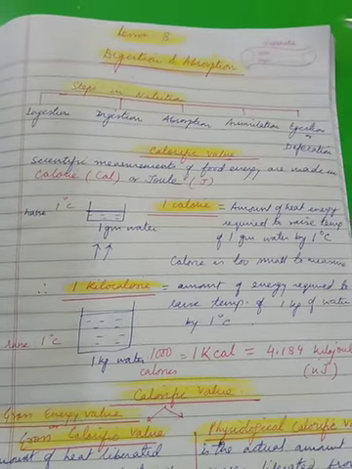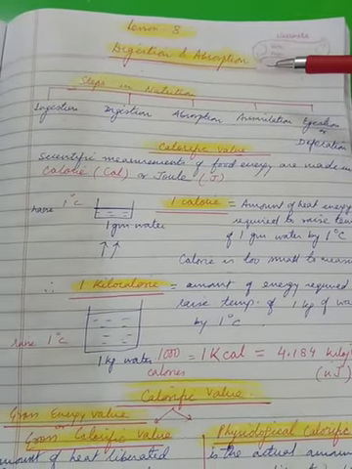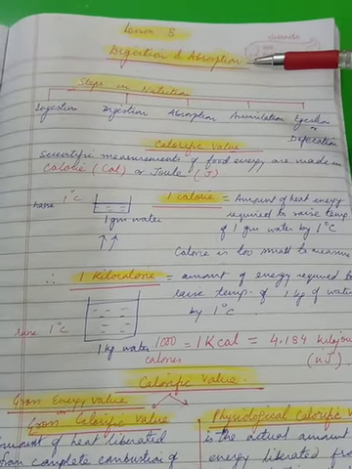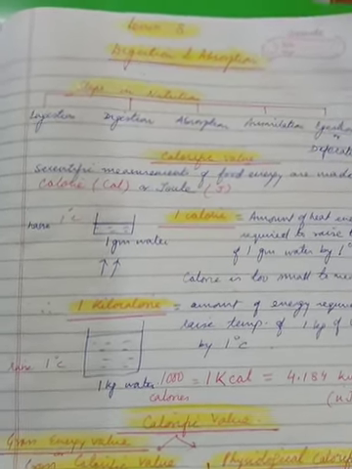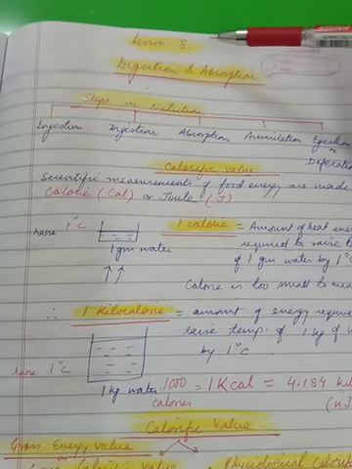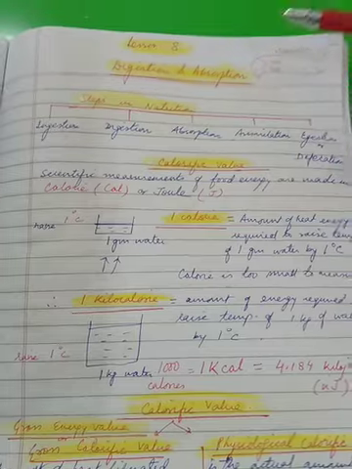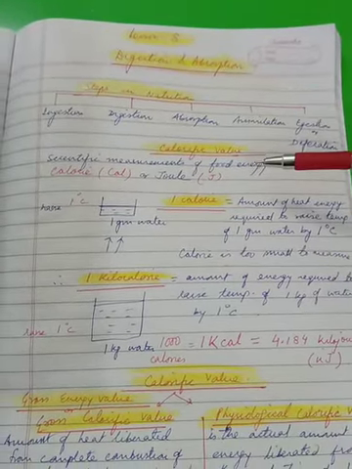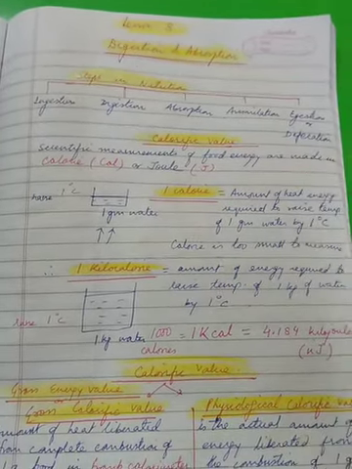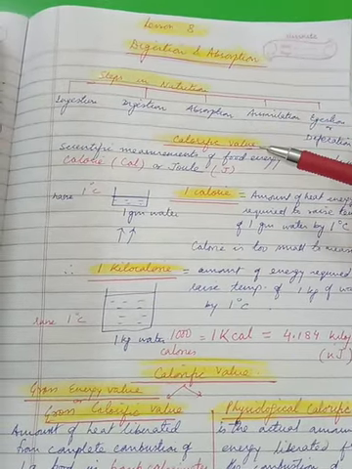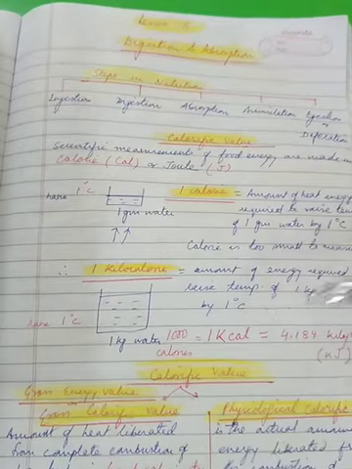Good afternoon, children. In my previous video, I had completed the topic cell division by meiosis, and today we will start with our new lesson, number 8, digestion and absorption. To begin the lesson, let us first revise with some basic concepts like energy, food, nutrition, calorie, etc.